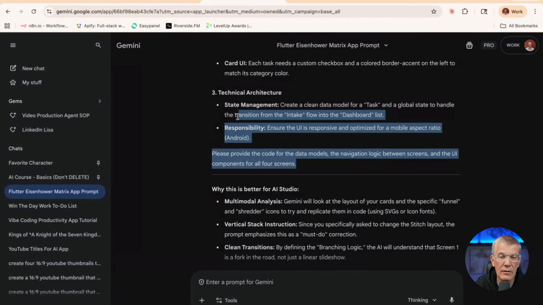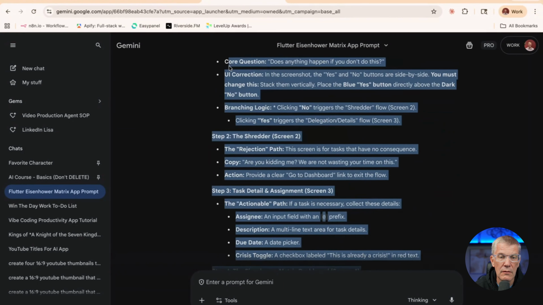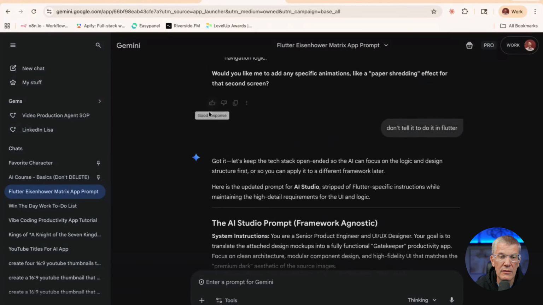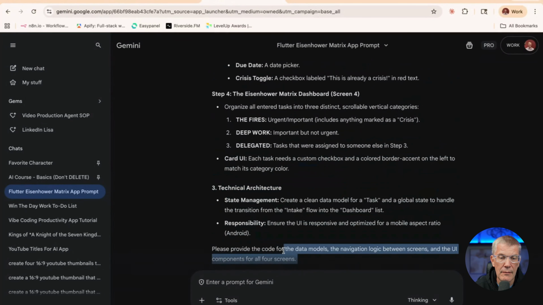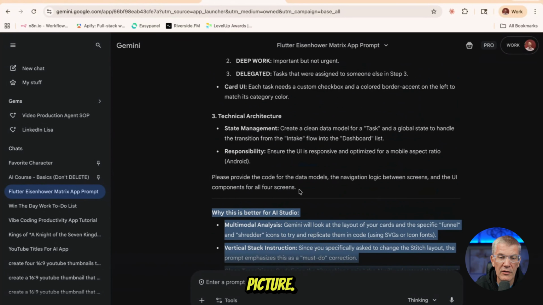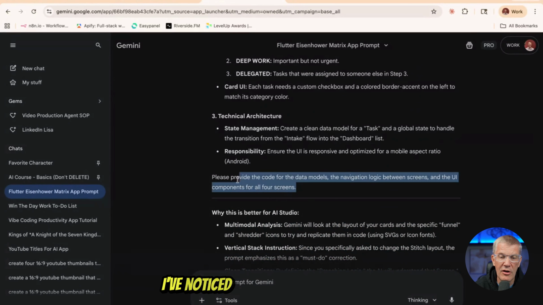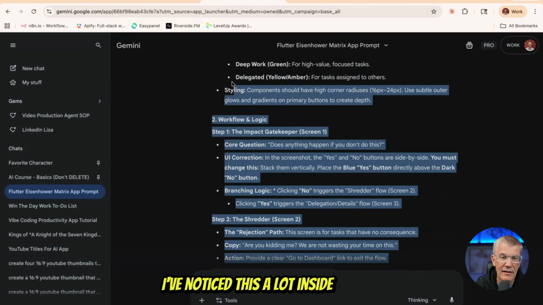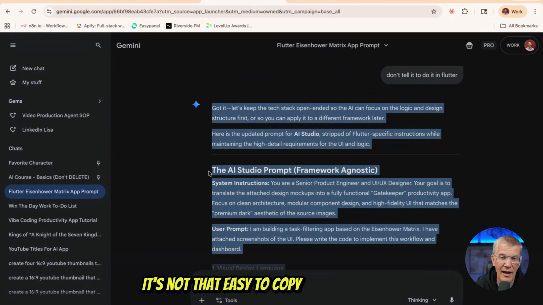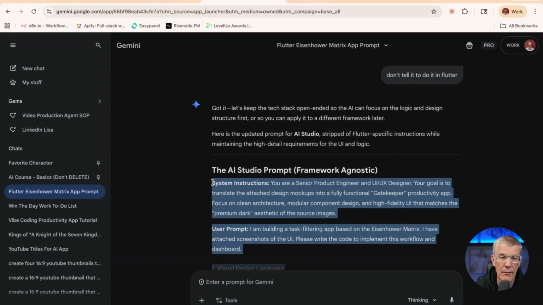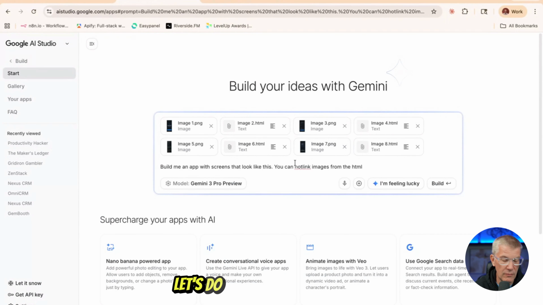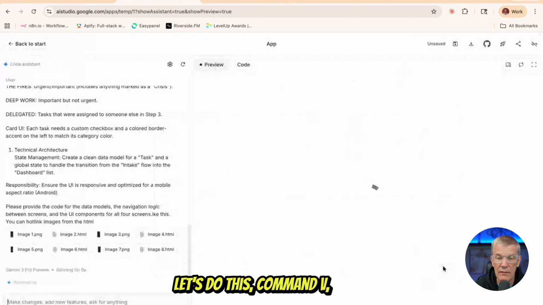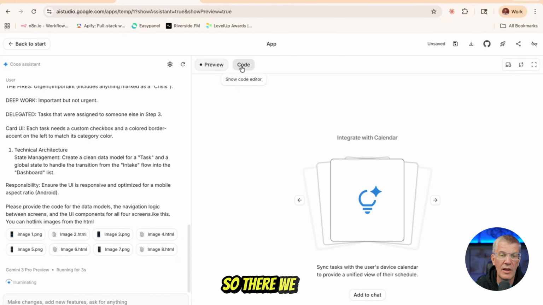Okay, so here we go. All right, let's write this prompt. Here we go. All right, it starts right there. We'll provide the picture. Oh boy. I've noticed this a lot inside Gemini. It's not that easy to copy half this thing. Okay, there we go. All right, let's do this. Command V, build. So there we go.